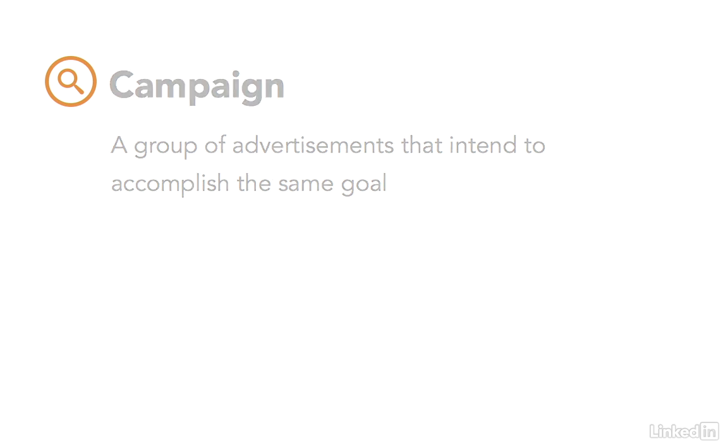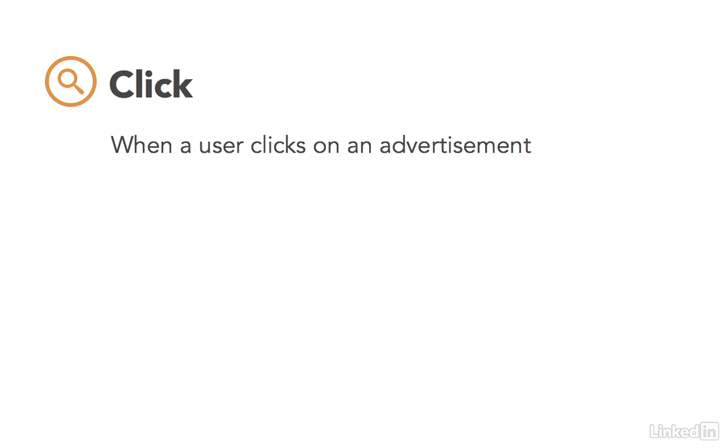A click is probably the most self-explanatory of these terms that I'm showing you, but it's important because at the end of the day, the whole idea of what we're trying to do by advertising on YouTube is to get clicks. And when we take a look at our reports and our analytical data later on in the course, we will see clicks as part of those analytics. So even though it might be self-explanatory, it's definitely a very important term for advertising on YouTube.